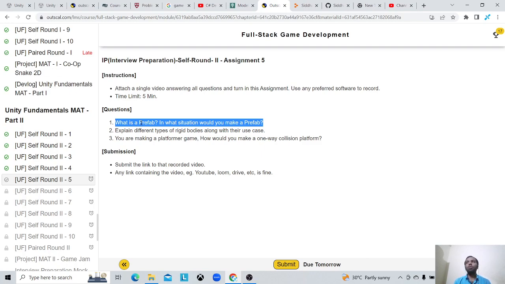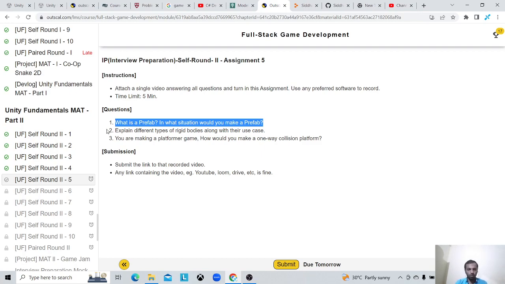And then the second situation is where I want to use multiple copies of the same asset. Let's say there are hundreds of copies of the same object in a scene, and there are 10 to 20 scenes. Then there are so many copies, right? If I want to make a change in that same object, then I need to make the change in every scene, 100 times, in 100 objects. So instead of that, I would use prefab and make a change in my prefab asset, and it will be applied in all the copies of that prefab and in all the scenes.